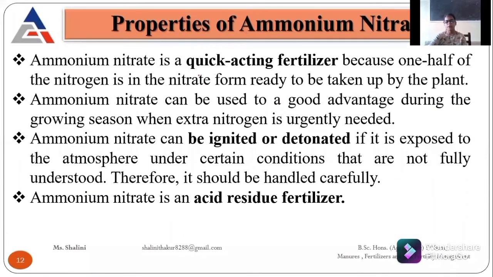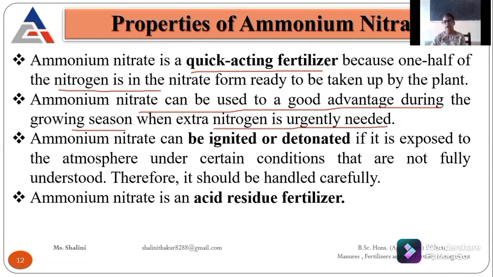Then ammonium nitrate is a quick acting fertilizer because half of its nitrogen is in nitrate form, which is easily available or taken up by the plants. And it can be used to good advantage during the growing season. When extra nitrogen is urgently needed, we can easily apply this ammonium nitrate because half of it is in nitrate form, so it can be easily taken up by the crop plant.